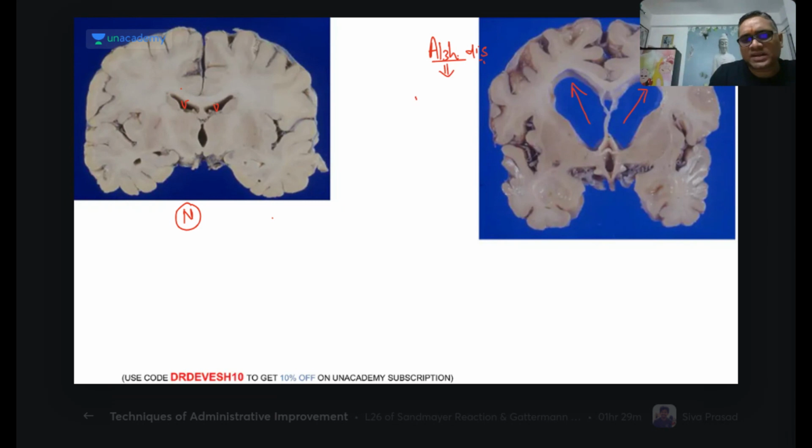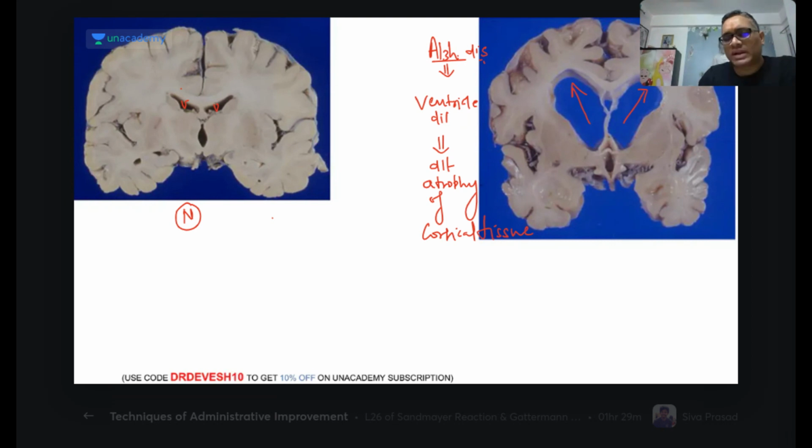Why? So in Alzheimer disease, there is ventricle dilatation. Why? Due to atrophy of the cortical tissue. So cortical tissue is getting atrophied, right? Because of the cortical atrophy, there is expansion of the ventricle.